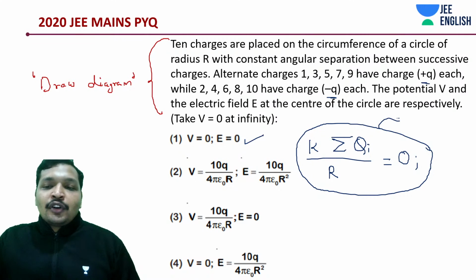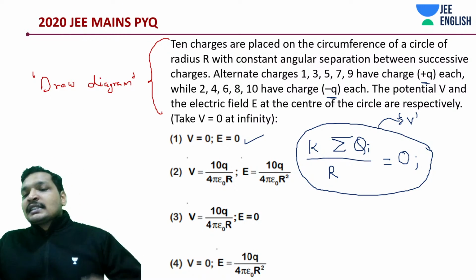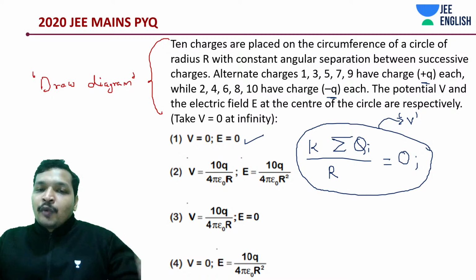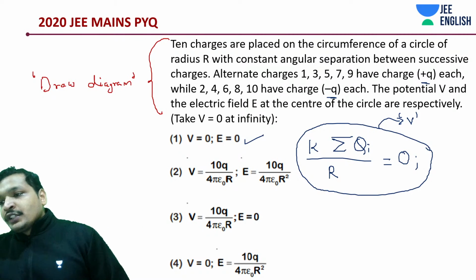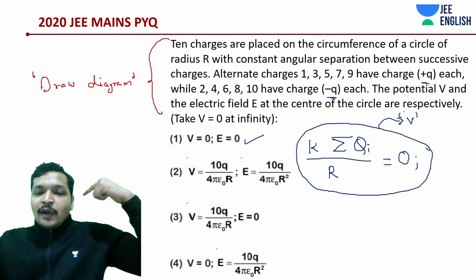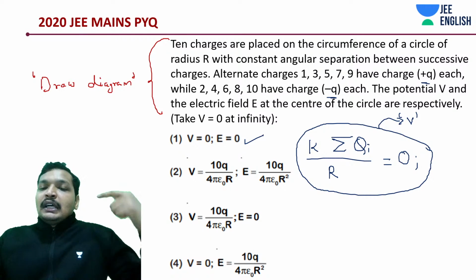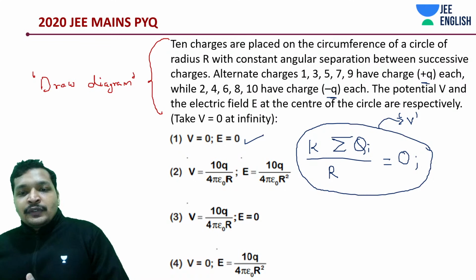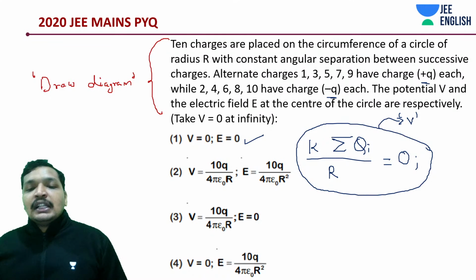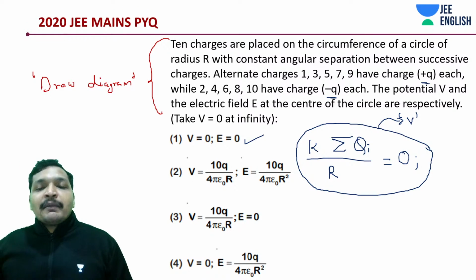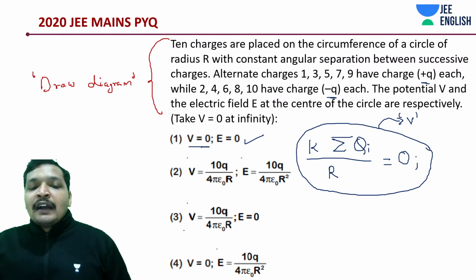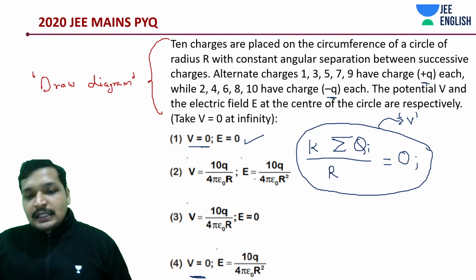This is something that would not be confusing to any of you, I guess. You need to understand, negative charges have negative potential, positive charges have positive potential. Think in terms of work done on a positive charge. Positive charge always has a positive potential, negative charge has a negative potential. Hence, when you add all the potentials from an equidistant point, it's going to be 0. Only two options here, V is equal to 0. You don't even have to think about anything else.